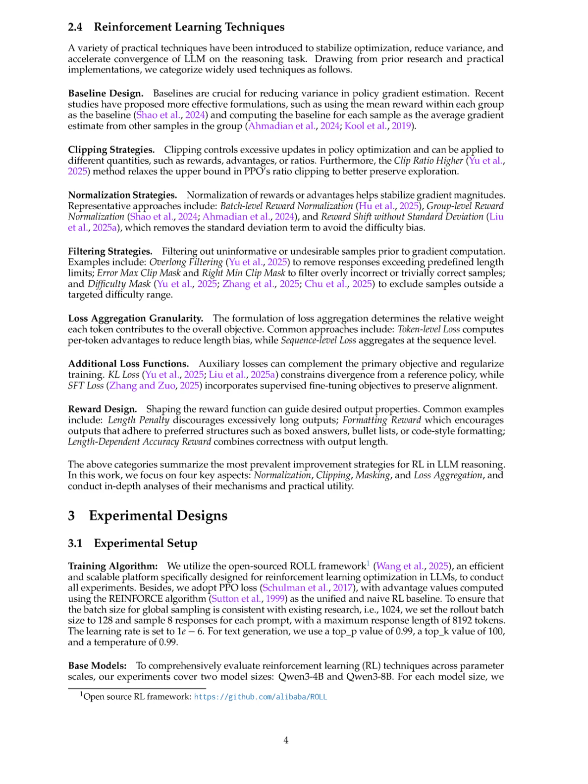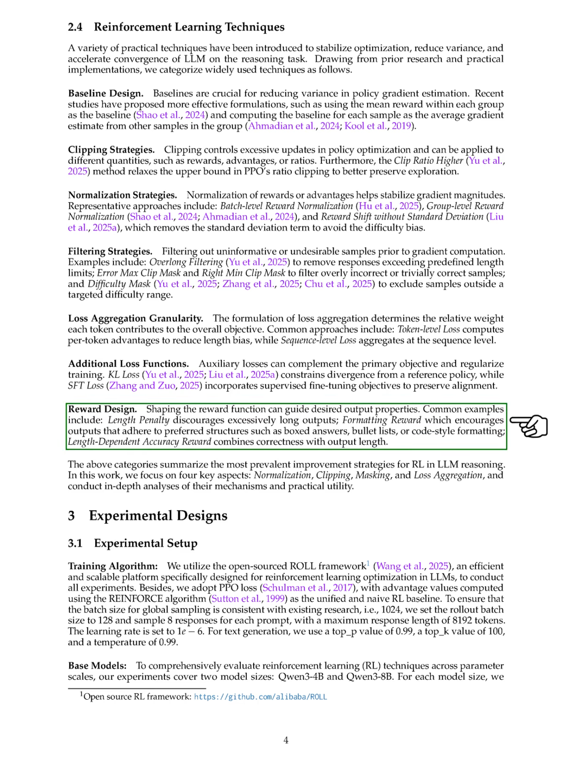Section Summary. In this section, we discuss various reinforcement learning techniques for optimizing large language models, including Proximal Policy Optimization, PPO, for stable policy learning, Group Relative Policy Optimization, GRPO, for reward normalization, and Decoupled Clip and Dynamic Sampling Policy Optimization, DAPO, for enhanced exploration. We also categorize strategies such as baseline design, clipping, normalization, filtering, loss aggregation, and reward design, emphasizing their roles in improving model performance in reasoning tasks.